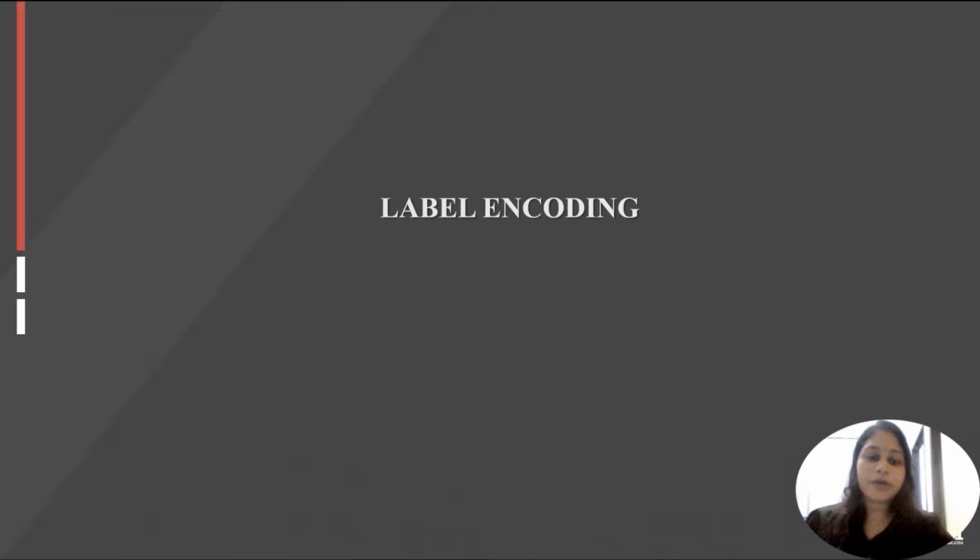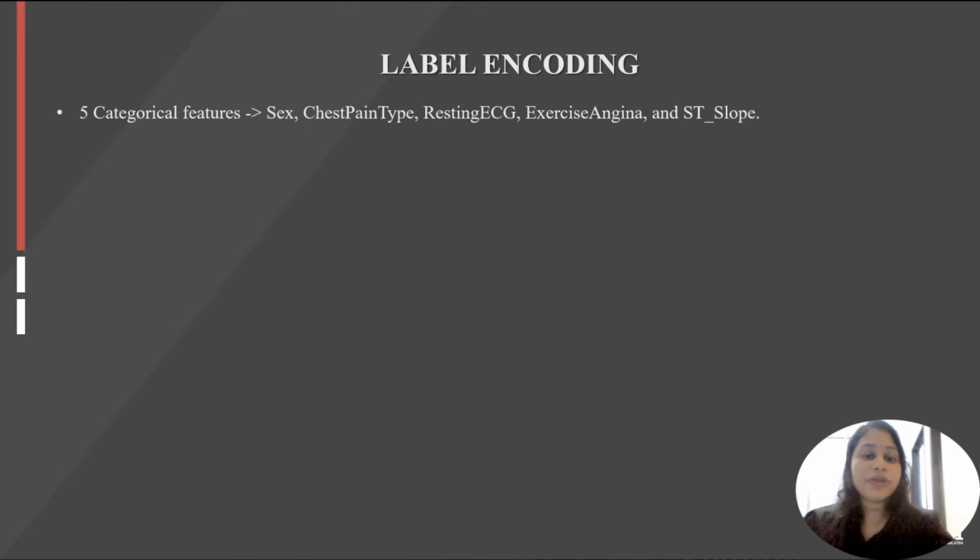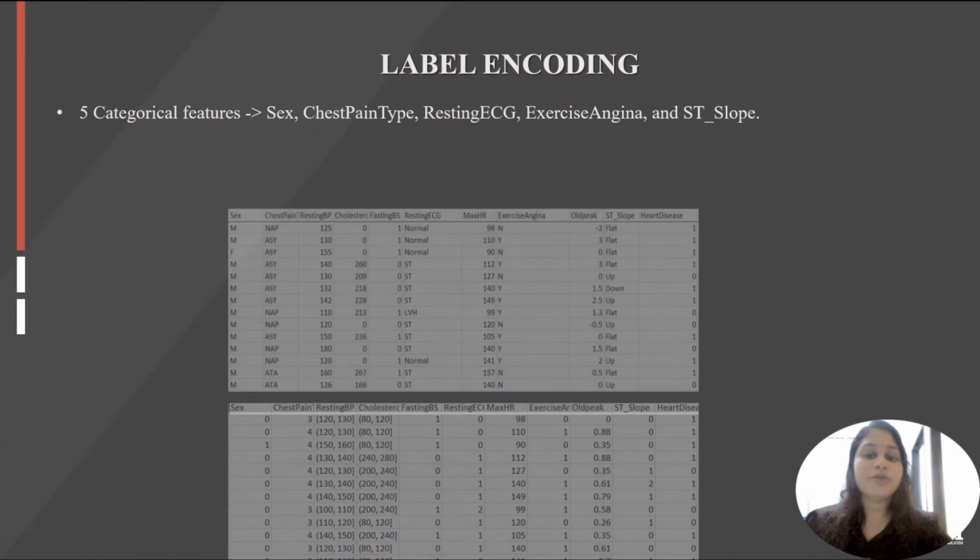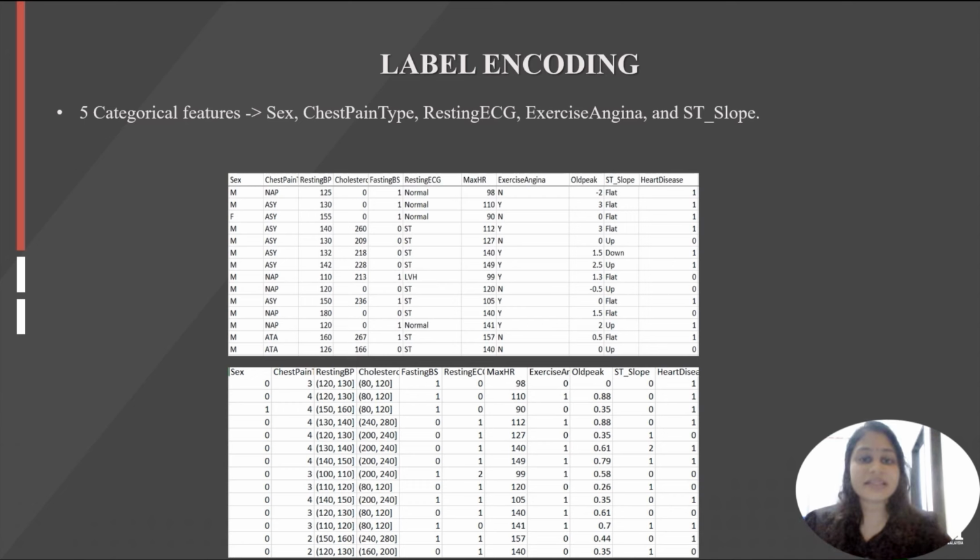Now we will look into label encoding. Label encoding is a process of changing categorical values to numerical values. In this dataset, there are 5 categorical values which are sex, chest pain type, resting ECG, exercise angina and ST slope. For sex, there are only 2 values, male or female, therefore they have been changed to 0 or 1. Same as exercise angina, where it is no or yes.